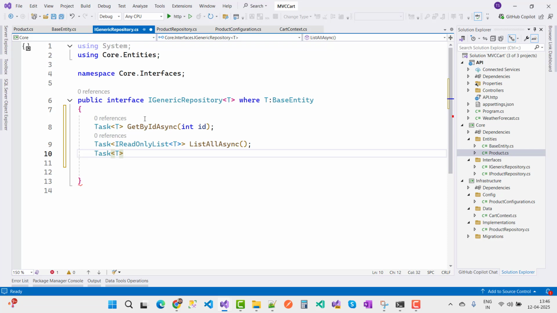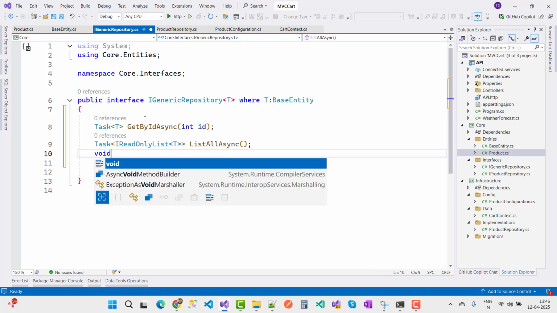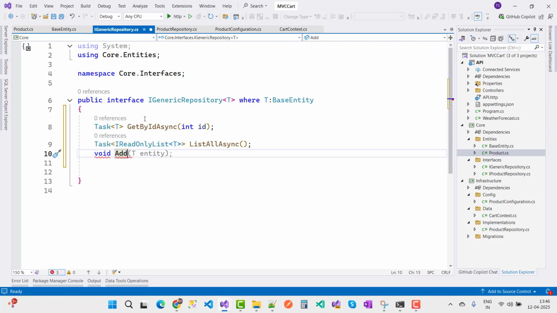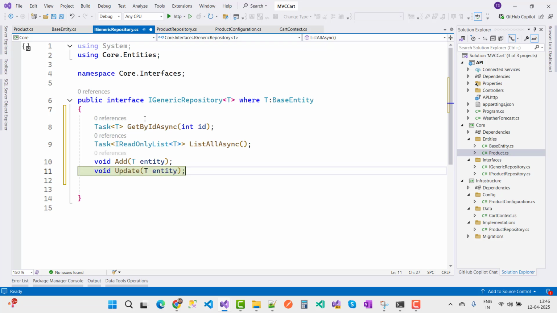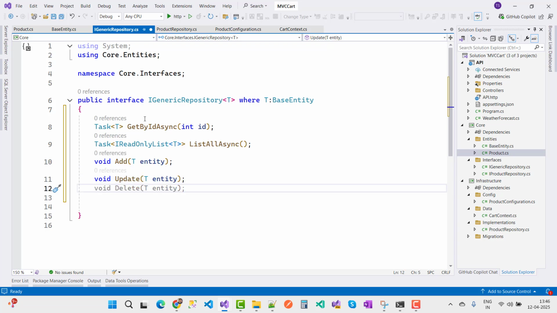And the next ones are void Add of type T entity, void Update T entity, and void Delete T entity. So that is my IGenericRepository.